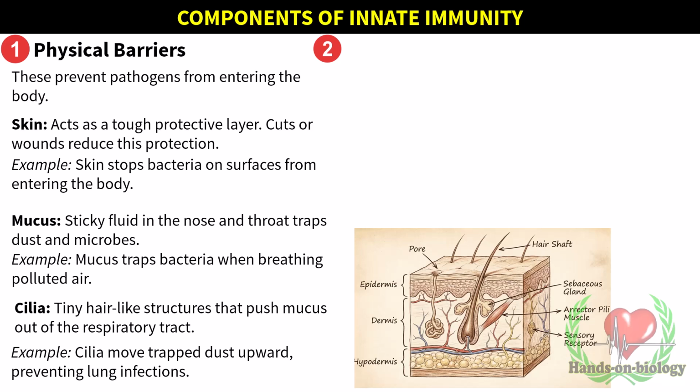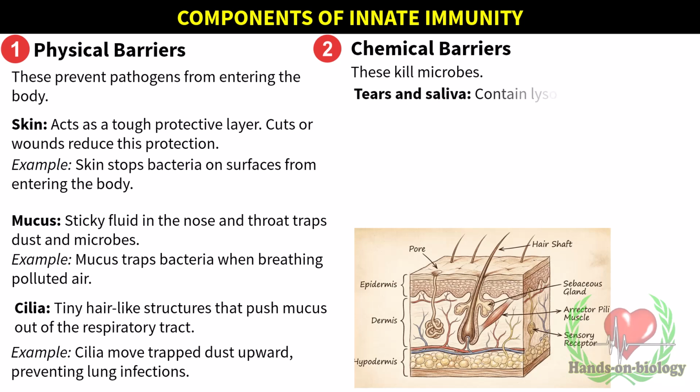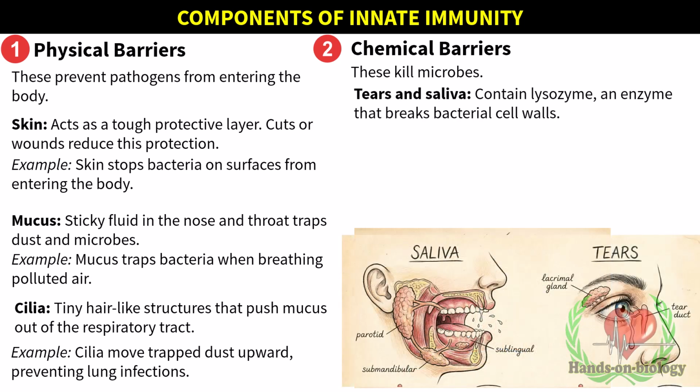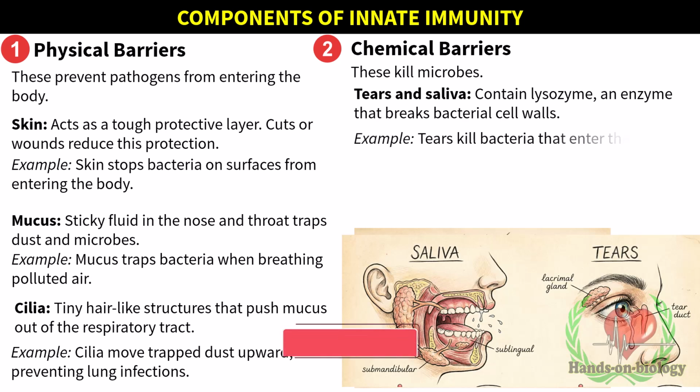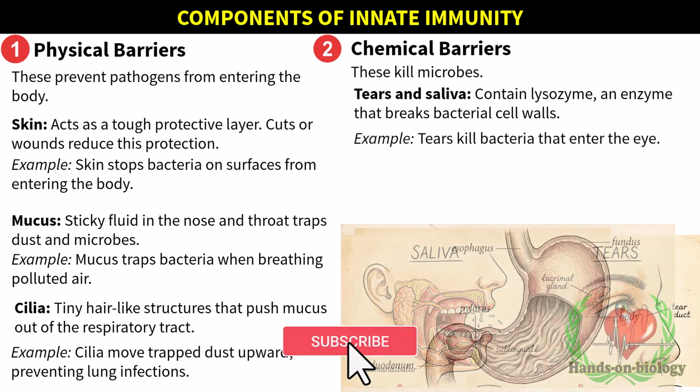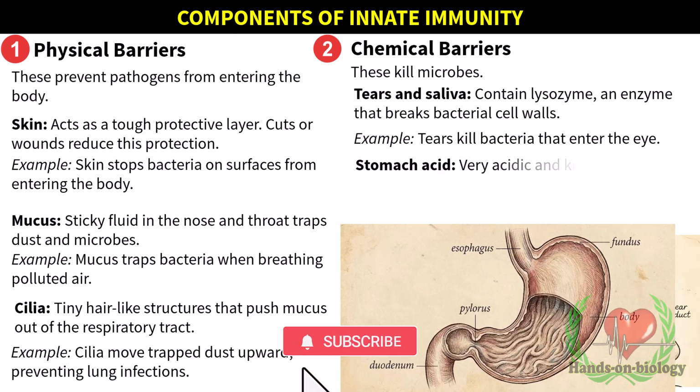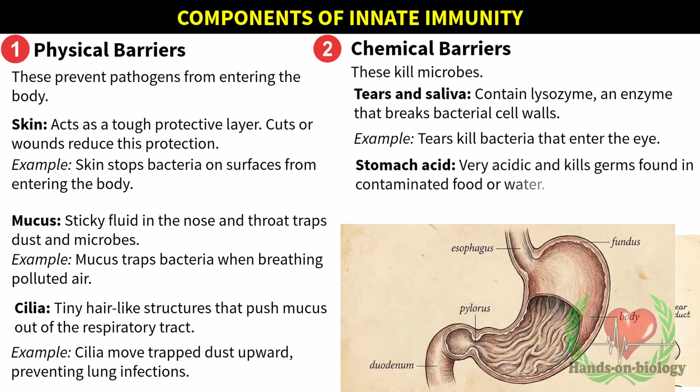Your immune system is like a superhero team. Each hero has a special skill to protect you. Chemical barriers. These kill microbes. Tears and saliva contain lysozyme, an enzyme that breaks bacterial cell walls. Example: tears kill bacteria that enter the eye. Stomach acid is very acidic and kills germs found in contaminated food or water. Example: most foodborne bacteria die in the stomach.